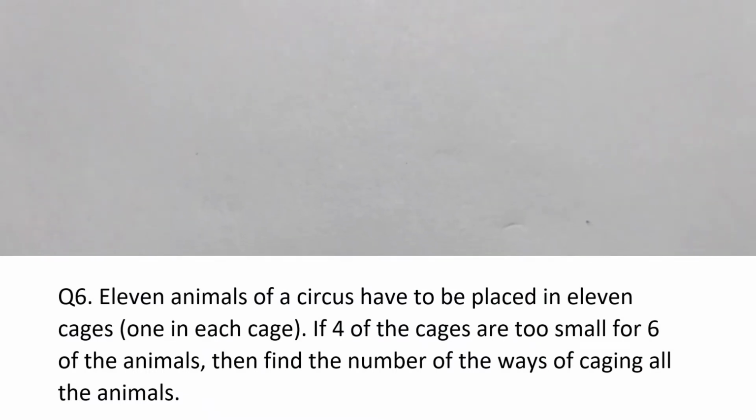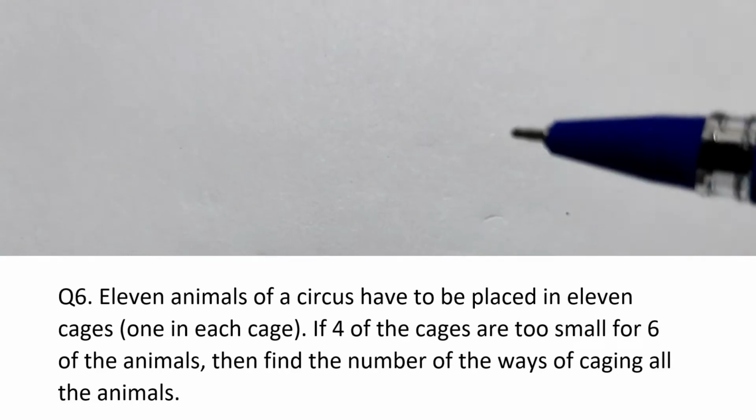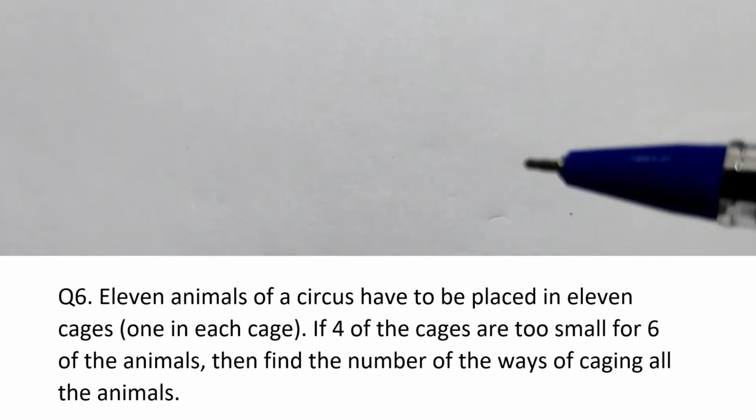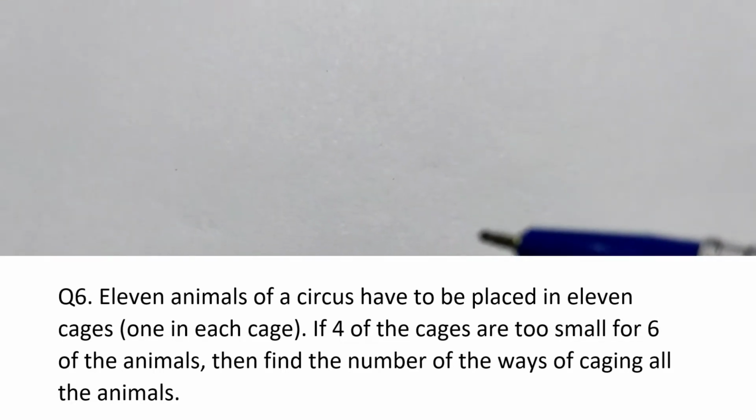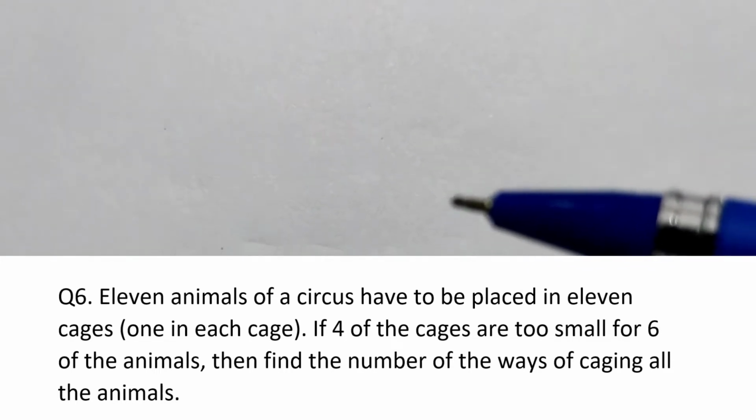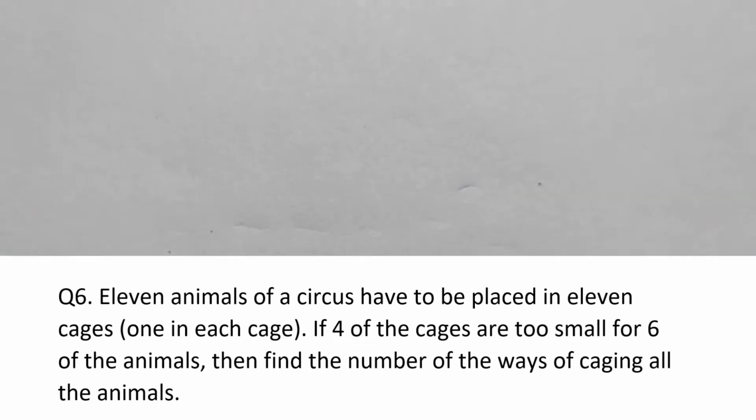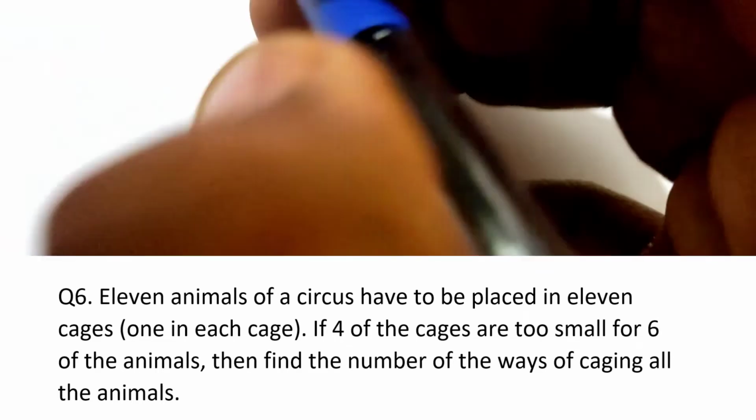Coming to question number 6. In question number 6, we are given 11 animals of a circus to be placed in 11 cages, and it is also given that 4 of the cages among those 11 cages are too small to accommodate 6 of the animals. So it means 7 cages are likely to accommodate at least 6 animals comfortably. So 7 cages are good.